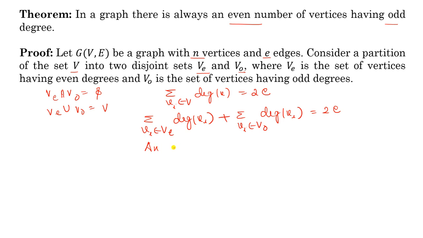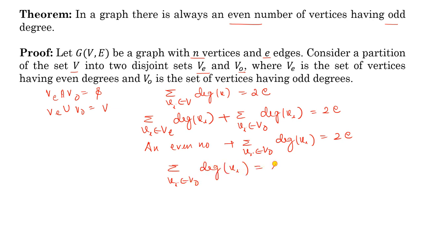So you can write an even number, plus sigma Vi belongs to VO, degree of Vi, equal to twice E. If you move the even number from this place to the right hand side, it will be 2E minus an even number. So again you will get an even number. So you can write sigma Vi belongs to VO, degree of Vi, equal to an even number.